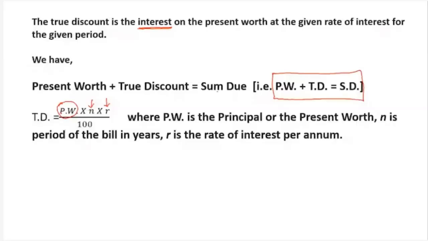Here, what is true discount, beta? True discount क्या है? It is the interest, ना? Another name of true discount is interest. So interest का formula is simple interest, yes. But we don't say P and R. We say PW. Okay? Where PW is the principal or the present worth. N is the period of the bill and R is the rate of interest per annum.